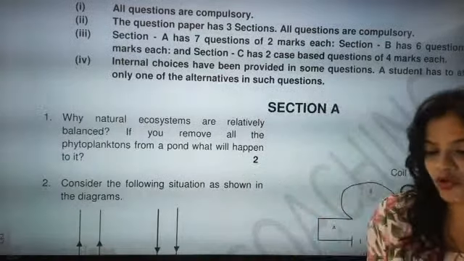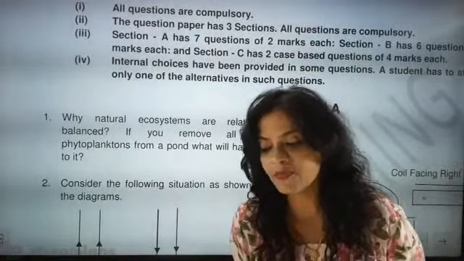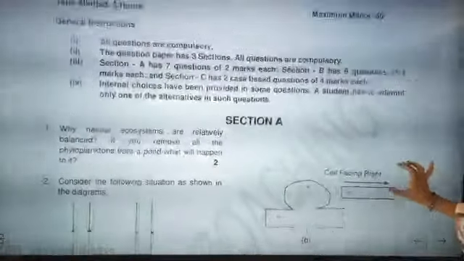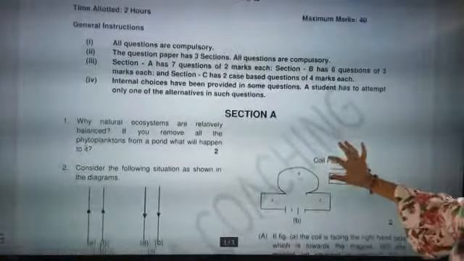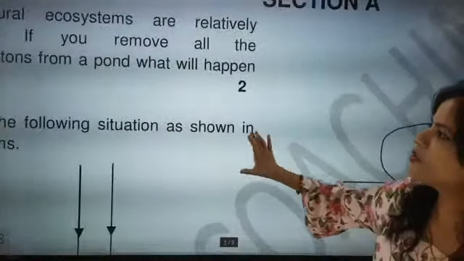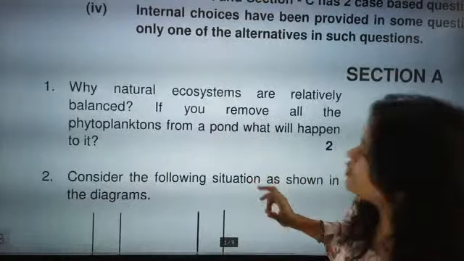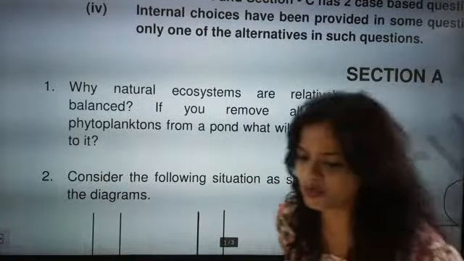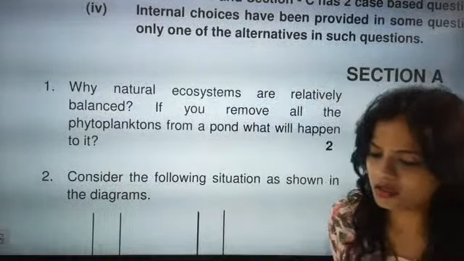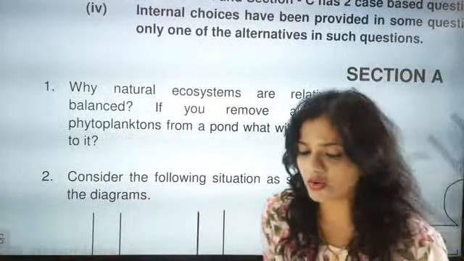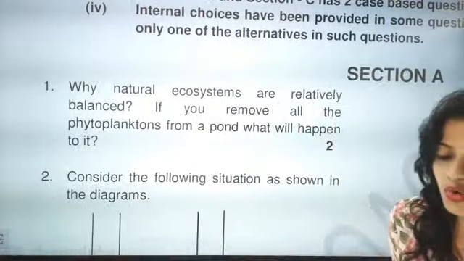The first question for you is, like this sample papers you will be getting from my side. So why are natural ecosystems relatively balanced? If you remove all the phytoplanktons from the pond, what will happen to it? Okay, come on, start answering the question. It's a 2-mark question.